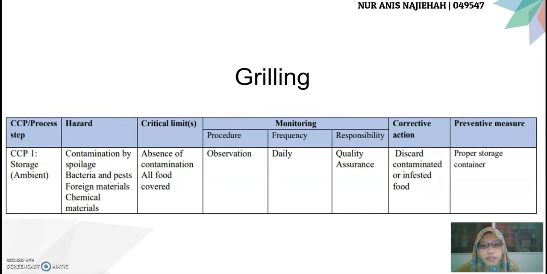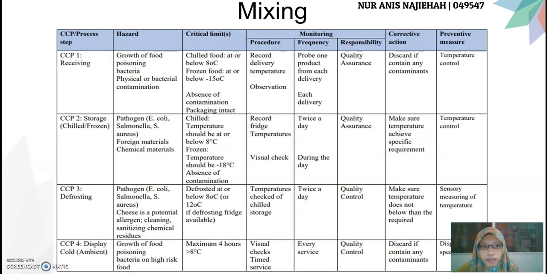For grilling, it's just the same as before. Mixing. During receiving, the chilled food should be at or below 8 degrees Celsius, while the frozen food should be at or below 15 degrees Celsius. The monitoring procedure should be recorded for every delivery temperature and done for each delivery by the quality assurance. Discard if there are any contaminants and make sure to control the temperature.